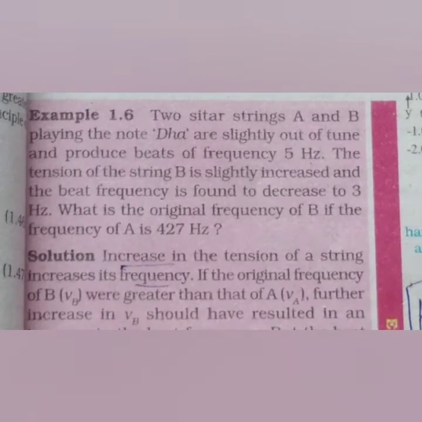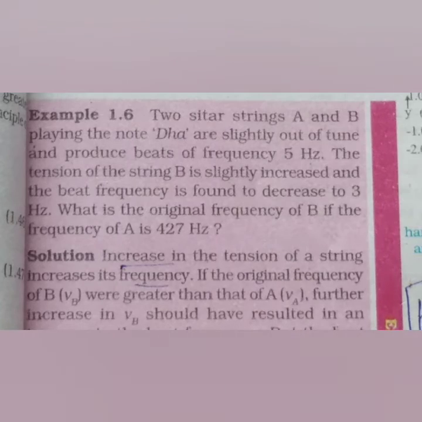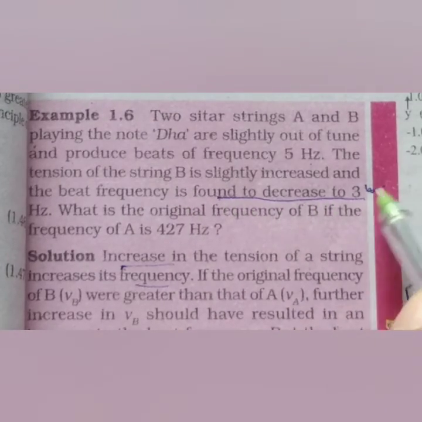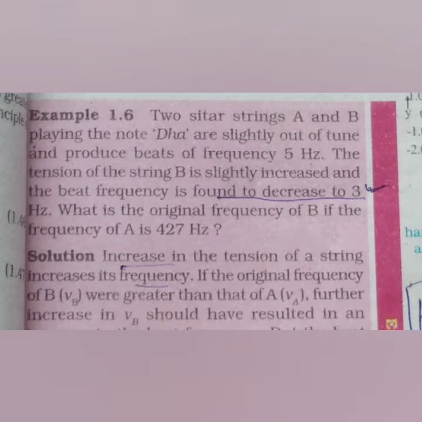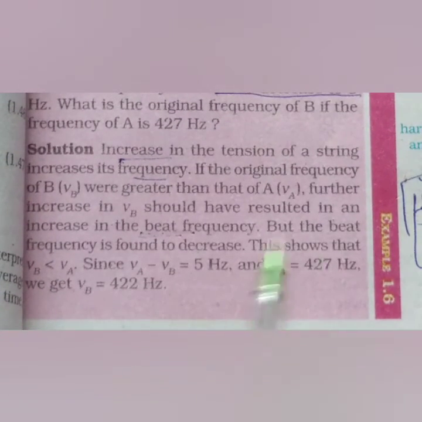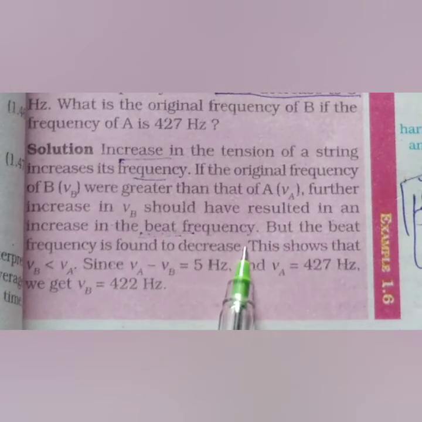If the original frequency of B were greater than that of A, a further increase in B should have resulted in an increase in the beat frequency, but the beat frequency is found to decrease, to 3 Hz. This sentence tells us about this, that the beat frequency is found to decrease.